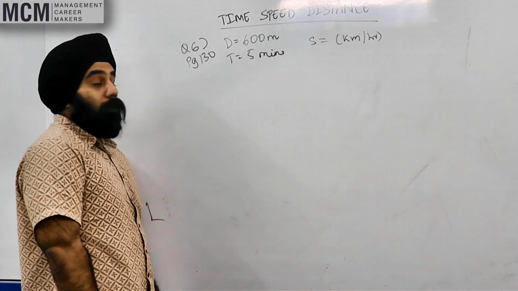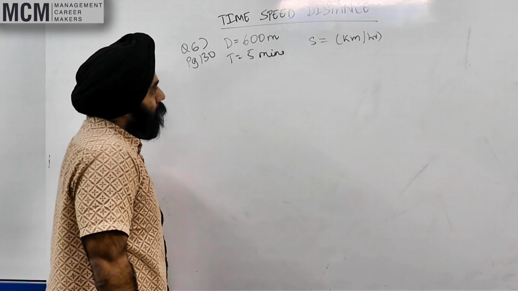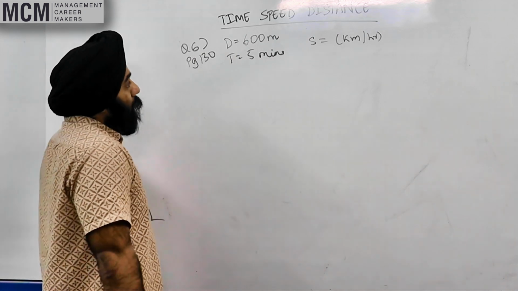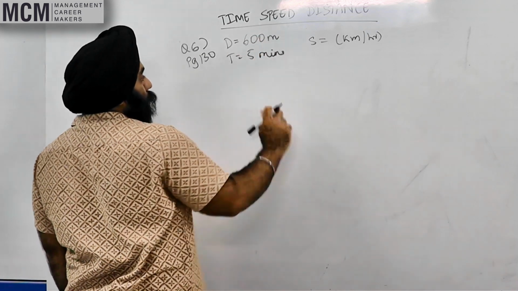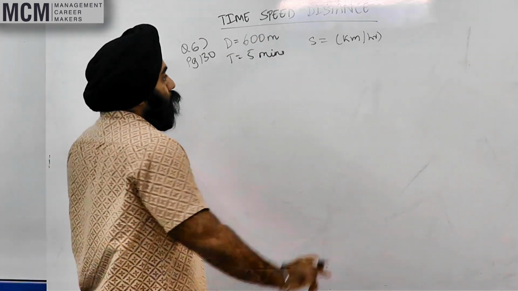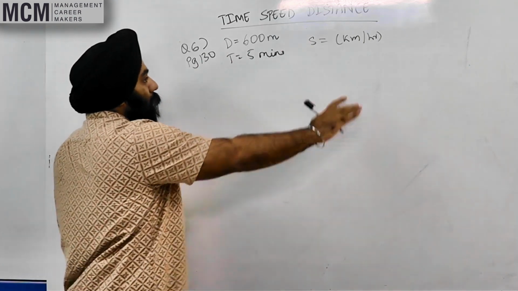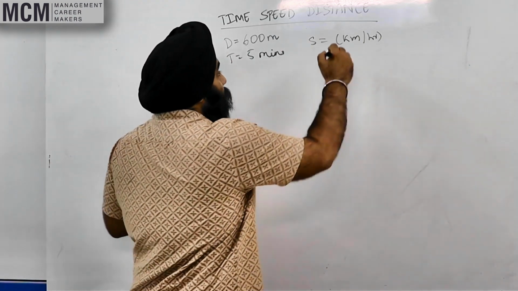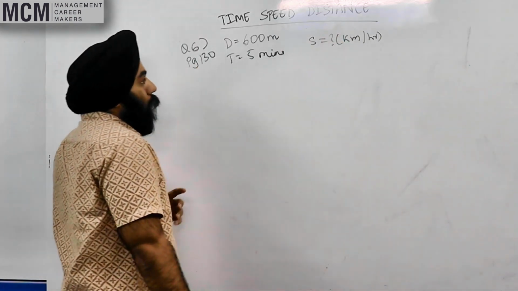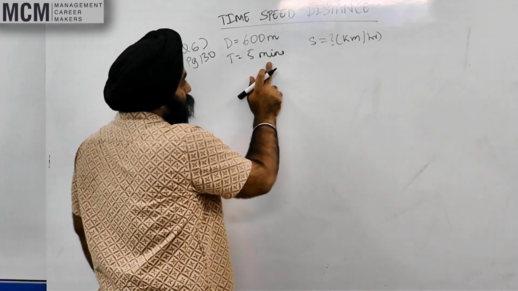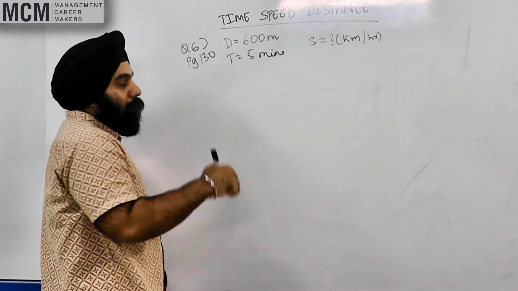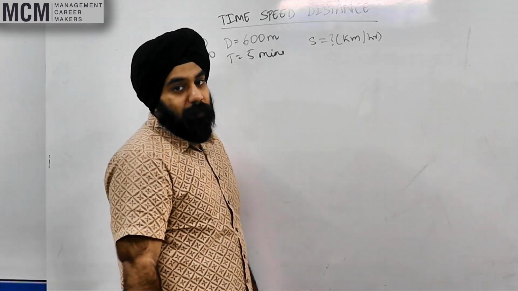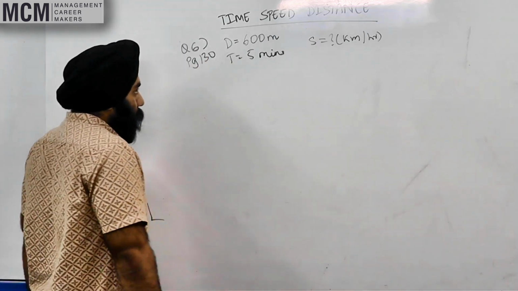Okay, now there are 2 ways of us doing this, right? We can either convert this to kilometers and this to hours and do speed is equal to distance upon time and find the speed in kilometers per hour, or we can convert this to seconds, find the speed in meters per second and then multiply that by 18 by 5 to get it into kilometers per hour.